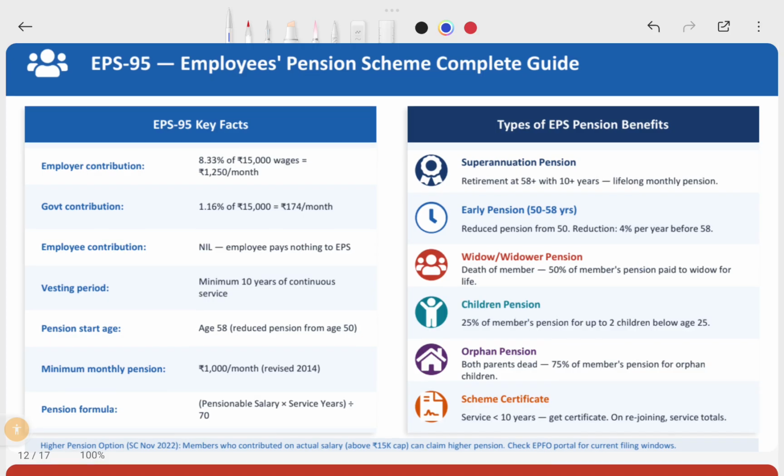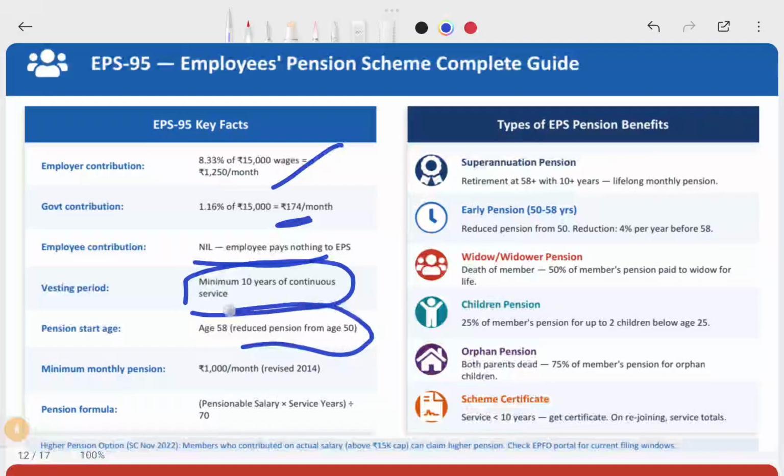So the employer pension scheme: out of, say, 15,000, 8.33%, that is 1,250, has to go to the government pension scheme. The government contribution would be 174. Apart from that, the employee doesn't need to contribute anything. There is a minimum of 10 years of continuous service for this pension scheme. So pension starts after 15 years or is reduced to 50, whatever it is. The age limit is still being finalized. But for pension, the age has been reduced to 50.